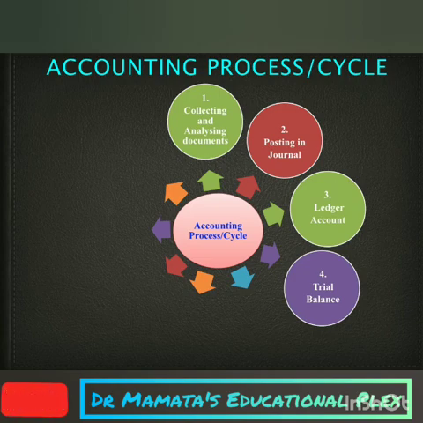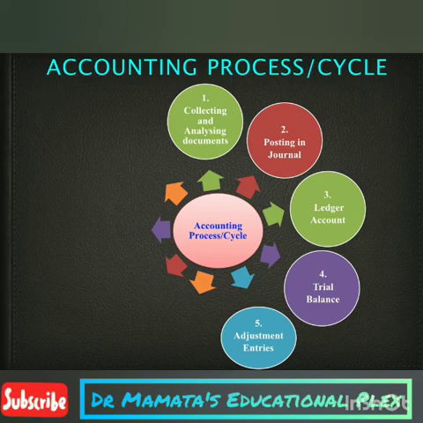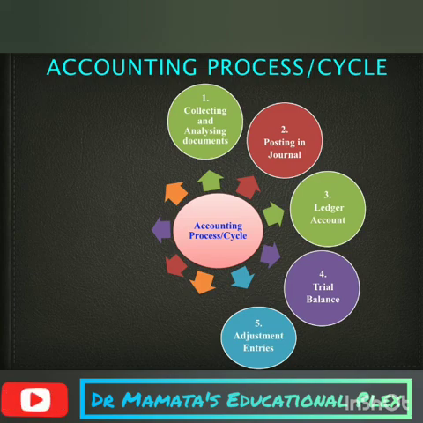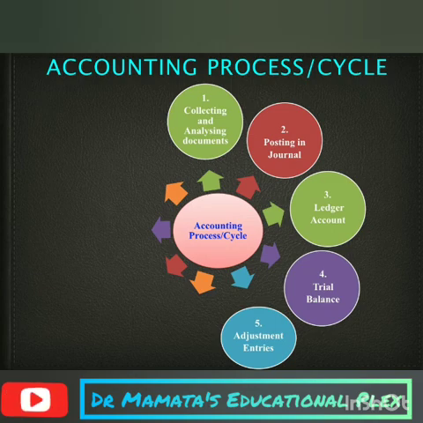After trial balance, we have to post adjustment entries. That is the fifth step, posting of adjustment entries. In this step, the adjustment entries are first passed through the journal, followed by posting in ledger accounts and finally in the trial balance. Since in most of the cases we use the accrual basis of accounting, to find out the correct value of revenue, expenses, assets and liabilities accounts, we need to do these adjustment entries.